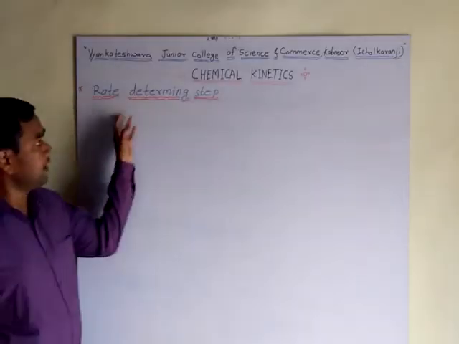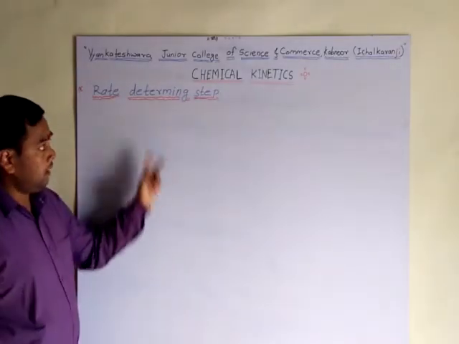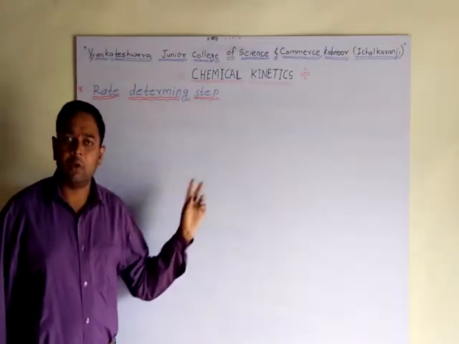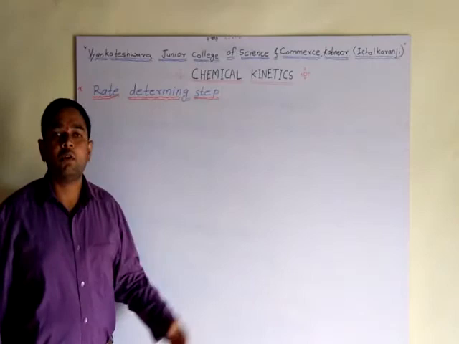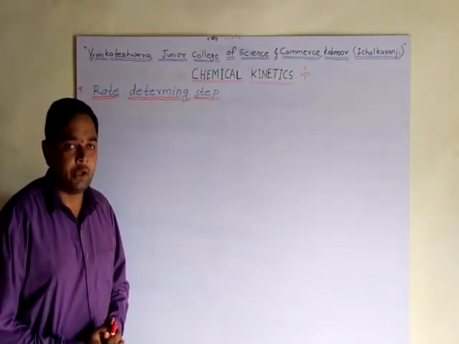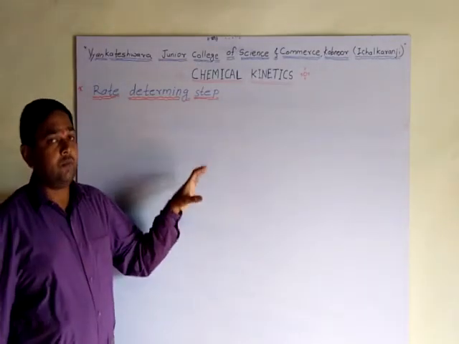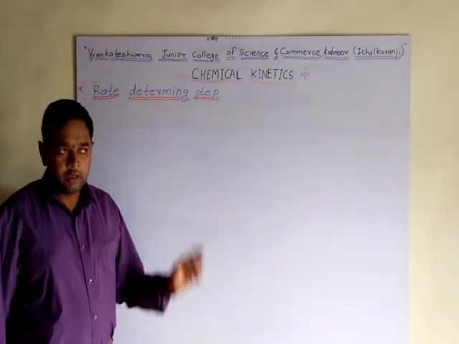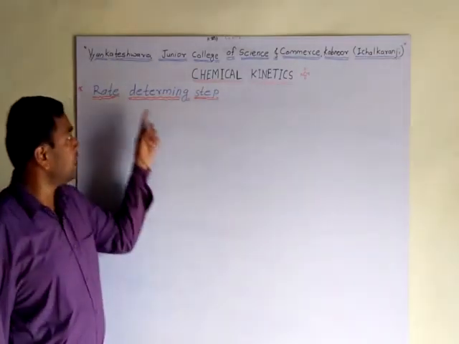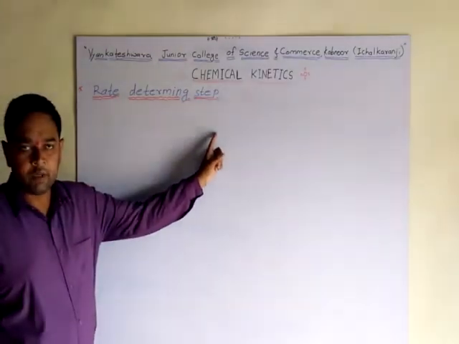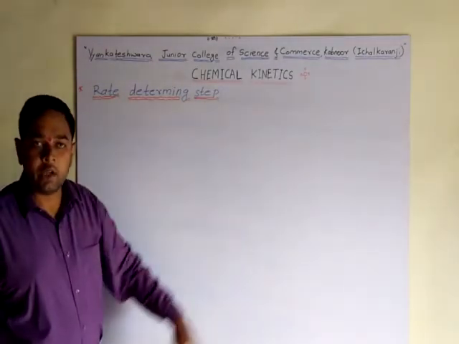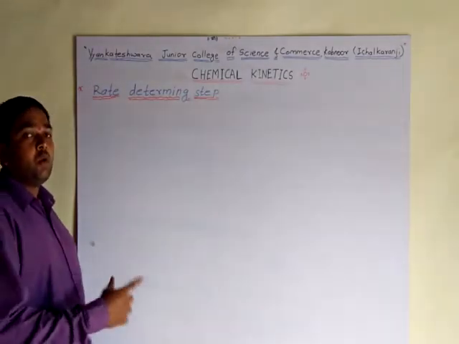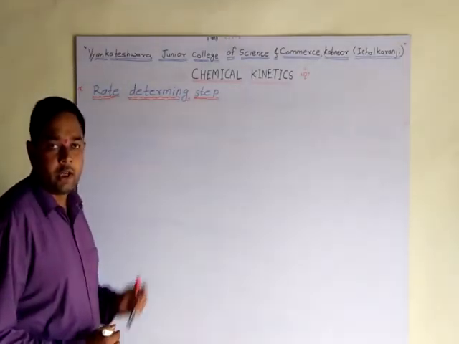Hence the next point is the rate determining step. A rate determining step refers to a complex reaction. A complex reaction contains a number of, or a series of, elementary reactions. Out of this series of elementary reactions, one step is a slow step. This slowest step is called the rate determining step of the reaction. Such a slowest step gives the overall order or rate of the reaction.